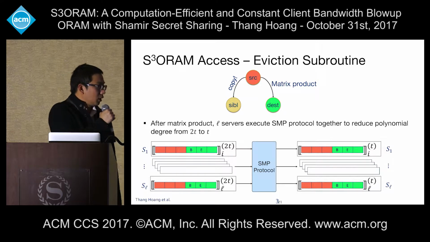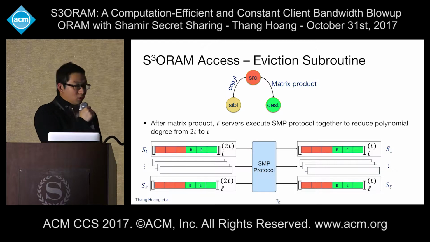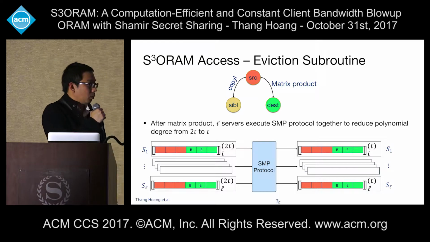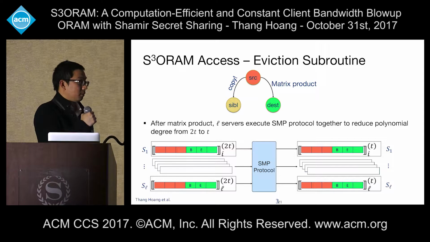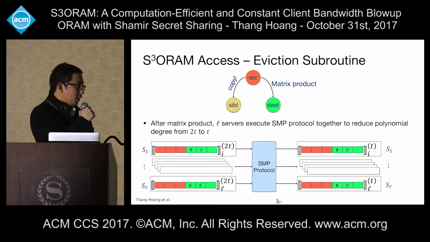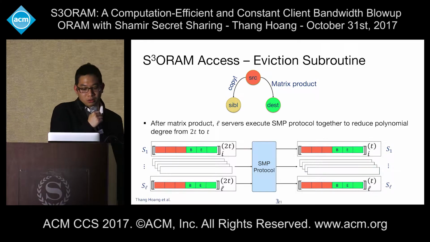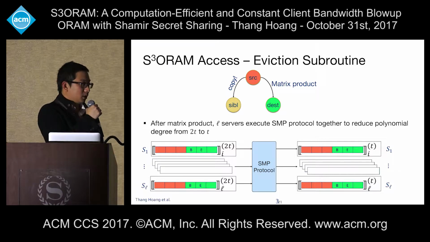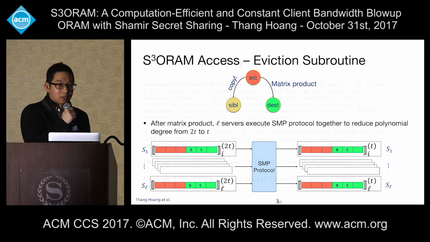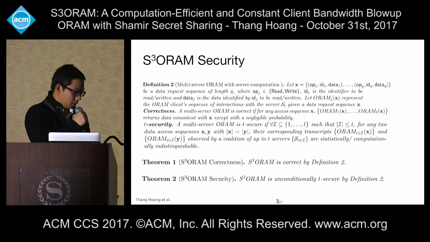Note that, in order to hide the information about which block is moved to which location, we need to create a share for the matrix I. The matrix product in this case will result in new shares with degree 2t. That's why we need to apply the SMP protocol to reduce the degree of the polynomial from 2t to t. And each server will just update this with the current data in its S3ORAM structure.